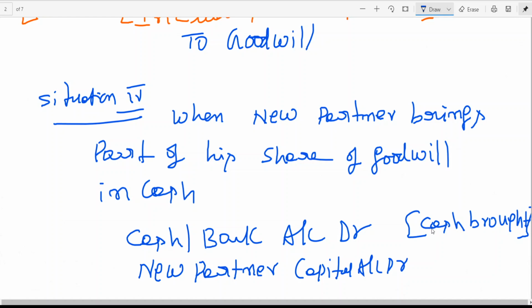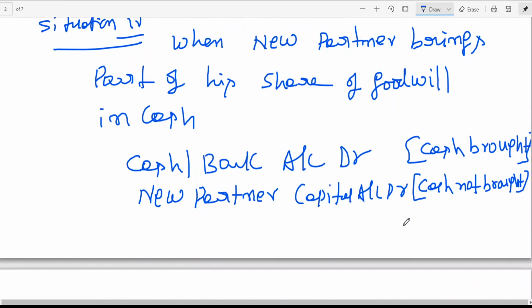Suppose 25,000 is share of goodwill he should bring. He brought 10,000. What is the amount he has not brought? 15,000. Cash not brought. If he doesn't bring his cash, fine, we say we debit your account. That's it. Cash account debit, bank account debit, new partner's capital account debit to old partner's capital account.